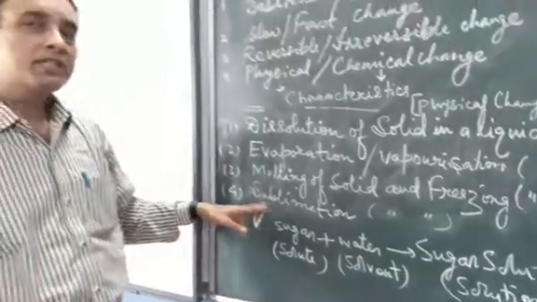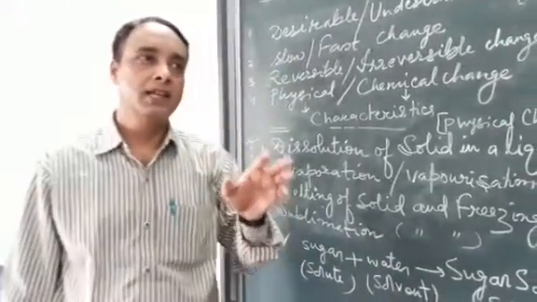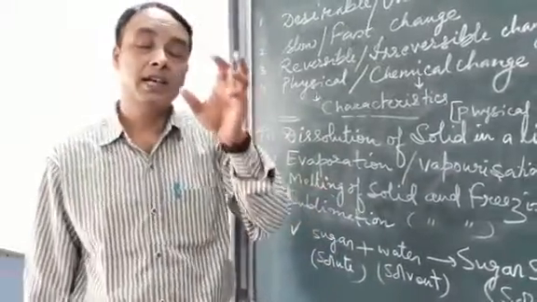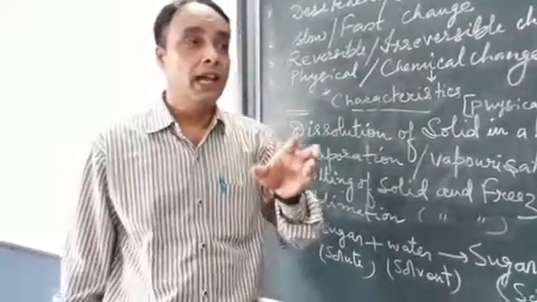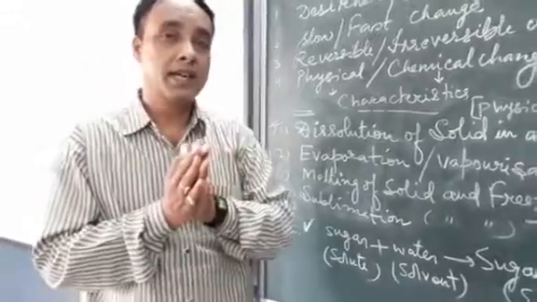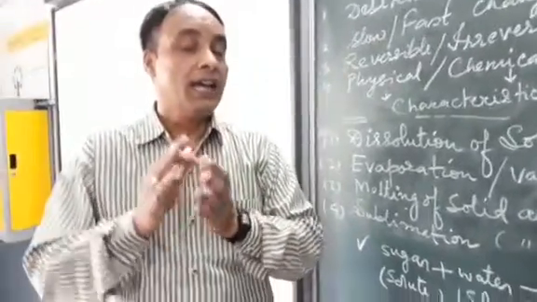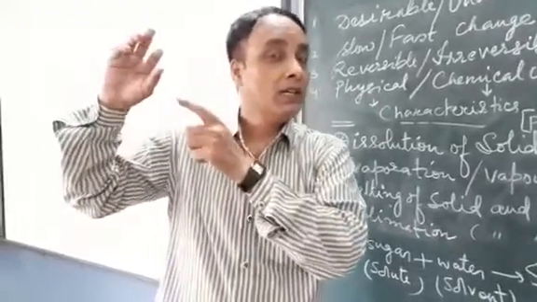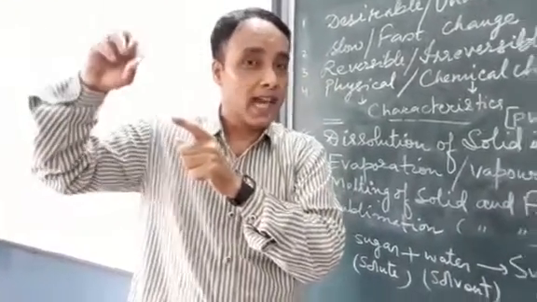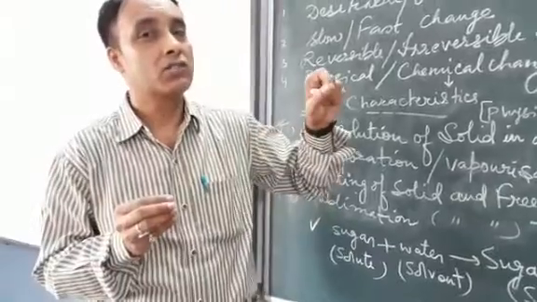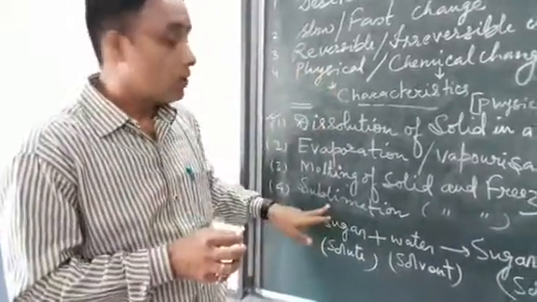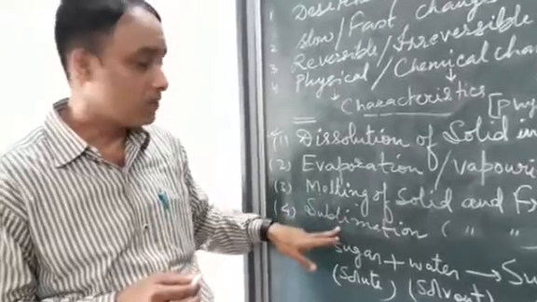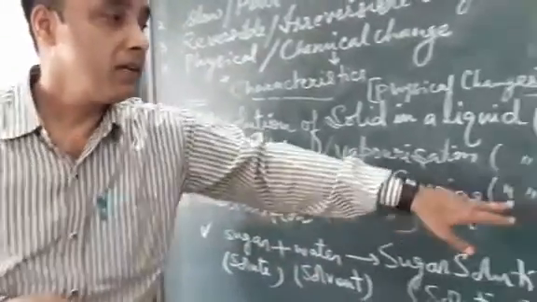Now you might have seen there are so many substances like naphthalene balls, and substances like ammonium chloride. If you heat ammonium chloride in a closed retort, you find it gets accumulated at the cooler parts of the container. When this is scraped off, it is reconverted back to its original form of the solute. So such a type of change, that is sublimation, is also characterized as a physical change.